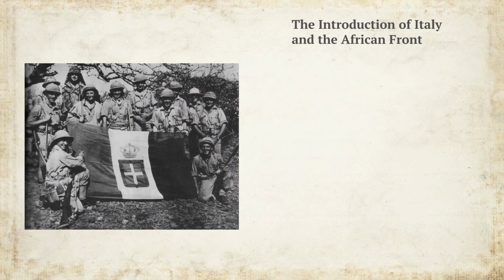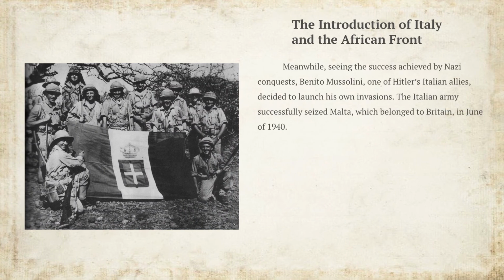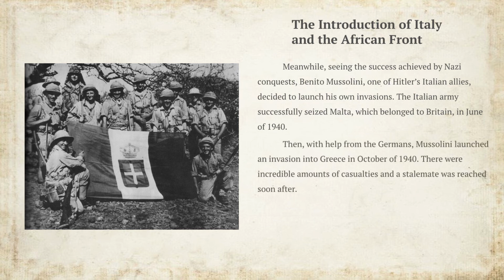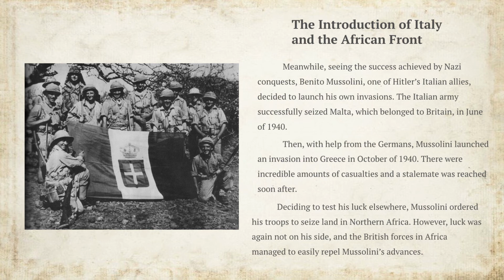The introduction of Italy and the African front. Meanwhile, seeing the success achieved by Nazi conquest, Benito Mussolini, one of Hitler's Italian allies, decided to launch his own invasions. The Italian army successfully seized Malta, which belonged to Britain, in June of 1940. Then, with the help from the Germans, Mussolini launched an invasion into Greece in October of 1940. There were incredible amounts of casualties, and a stalemate was reached soon after. Deciding to test his luck elsewhere, Mussolini ordered his troops to seize land in northern Africa. However, luck was again not on his side, and the British forces in Africa managed to easily repel Mussolini's advances.